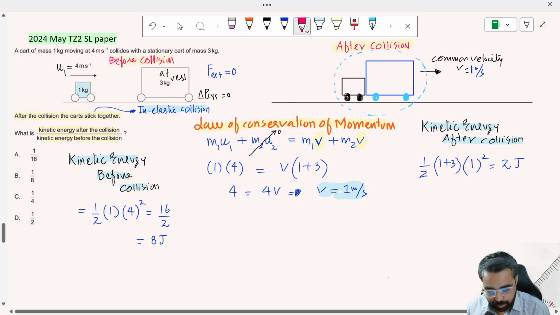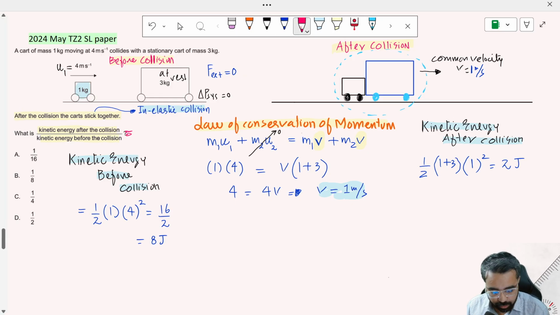Finally, let us put the values here. The total energy after collision is 2 joules divided by the total energy before collision, 8 joules. So the answer is 1 over 4. So the right answer is option C.